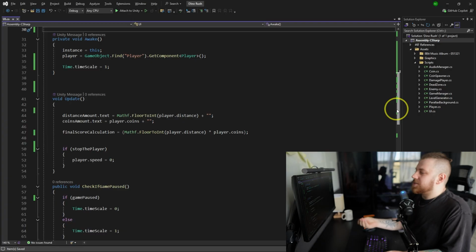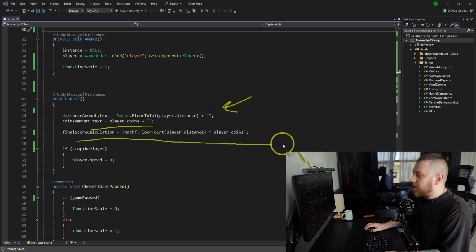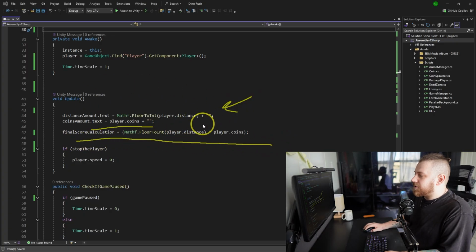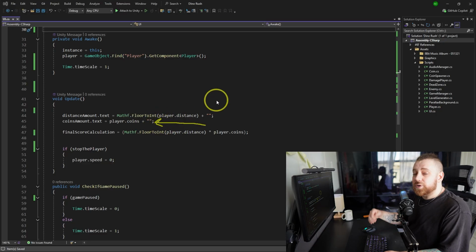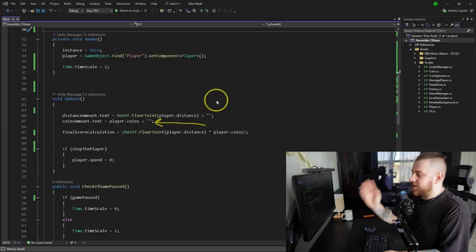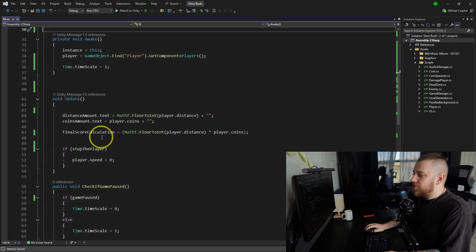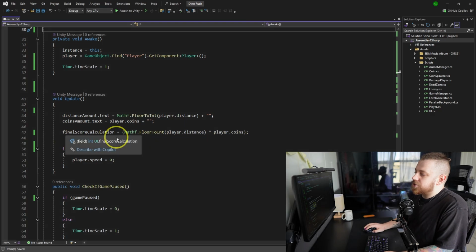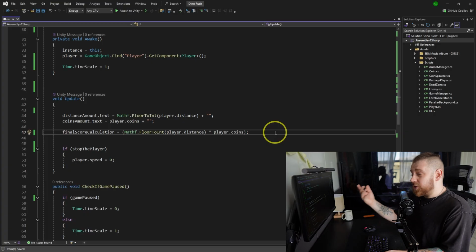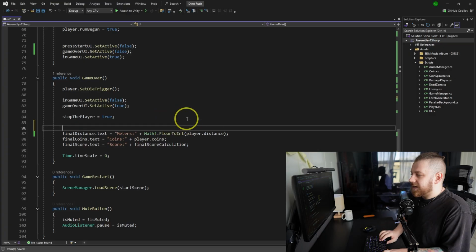For example, I see we update coins amount in the Update, and we do the same for the distance and for the final score calculation. And all of this could be easily avoided. You should change the amount of coins every time you add a coin, which would make it so much cleaner and easier. But let's say we're gonna keep it, whatever, okay, fine, not so bad. But this one is really super unnecessary. We do final score calculation in the Update, and we could really do it just when you get the final score. So you could go here at the game over UI and calculate it here.